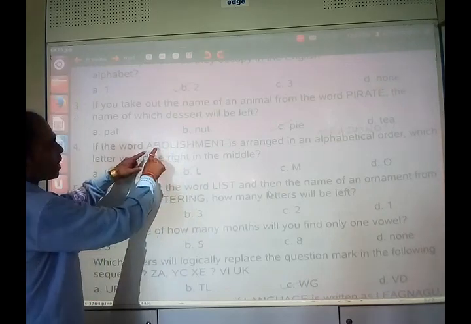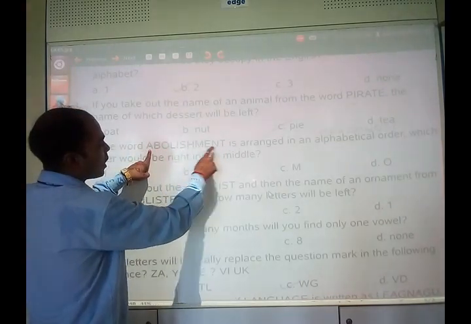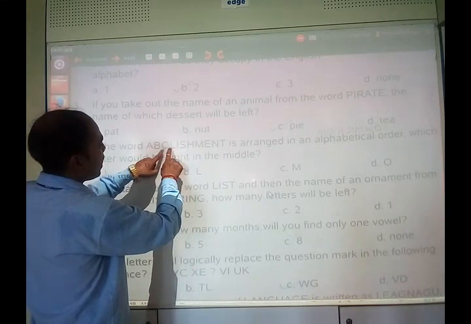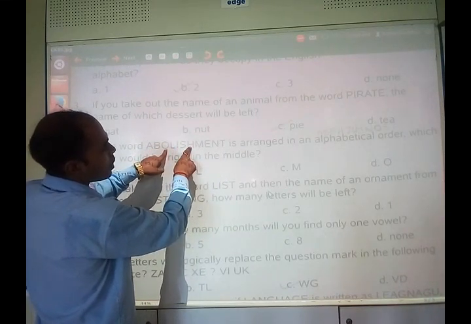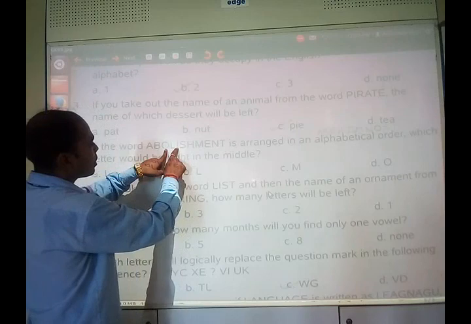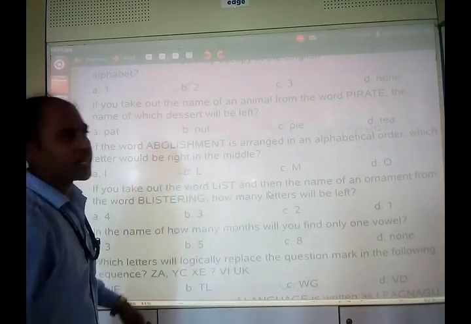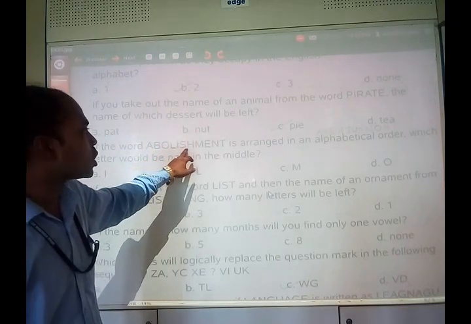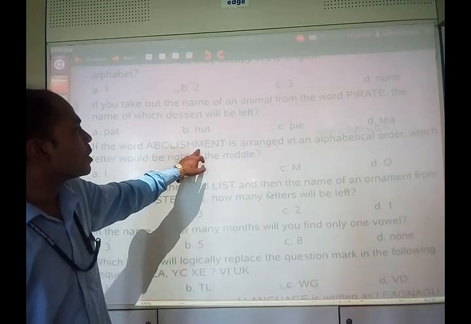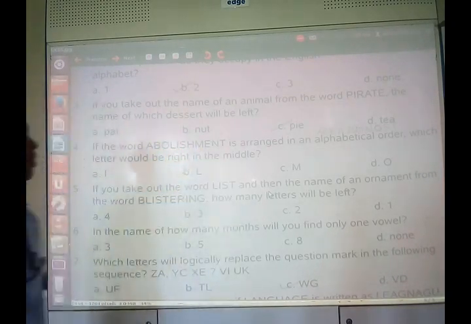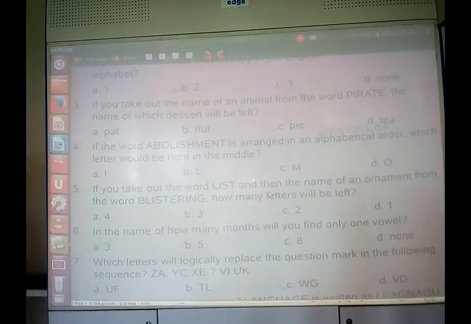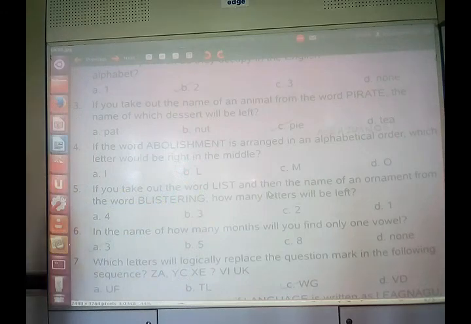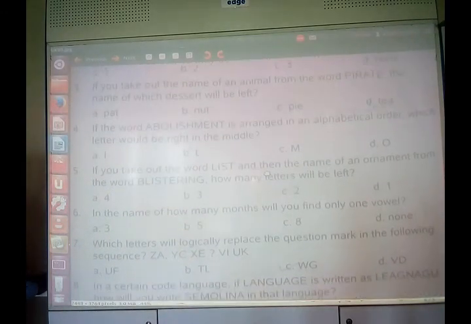So if we arrange it in alphabetical order, A, B, E, then H, right? Then I. In this way, this will be arranged. So your arrangement will be A, B, E, H, I, L, M, N, O, S, T. Okay. So the letter that will be right in the middle is L. Okay. In this way, you have to do it.